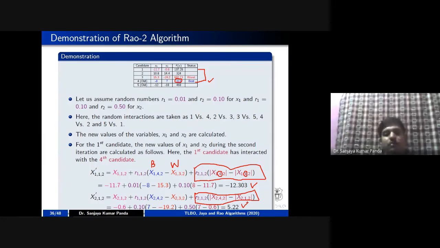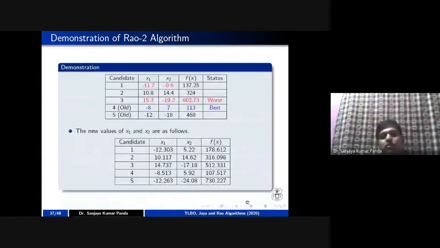Once you are getting the new x1 and x2 value, what you have to do? You have to check with the old values. So this is the new solution and this is the old solution. So I am checking one population new fitness with your old fitness. As you can see, your old fitness is better in the first case. Second case, the new population is better. Third case, new population better. Fourth case, new population better. Fifth case, old population is better.